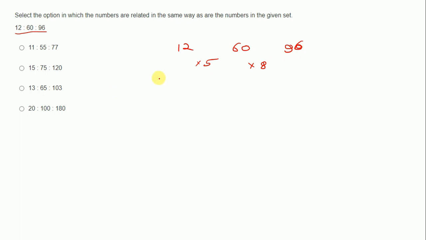In the same way, 11 into 5 is equal to 55, but 11 into 8 is equal to 88, so it will not be the correct answer. Now 15 into 5 is equal to 75 and 15 into 8 is equal to 120. So this will be correct, and no need to check the other ones.